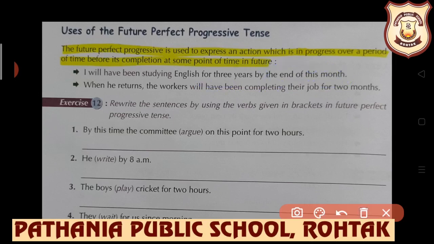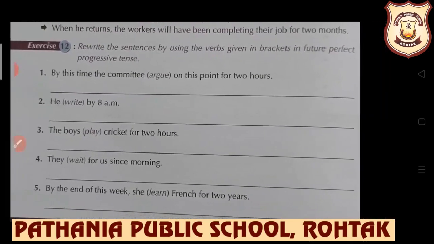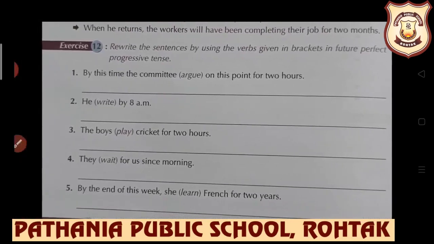When he returns, the workers will have been completing their job for 3 months. At that time also, beta, at a certain point in future, I would have been doing this work for this much time period. That is our future perfect progressive tense. Now let's understand the exercise, then the tense will be clearer to you. Rewrite the sentences by using the verbs given in the bracket in future perfect progressive.